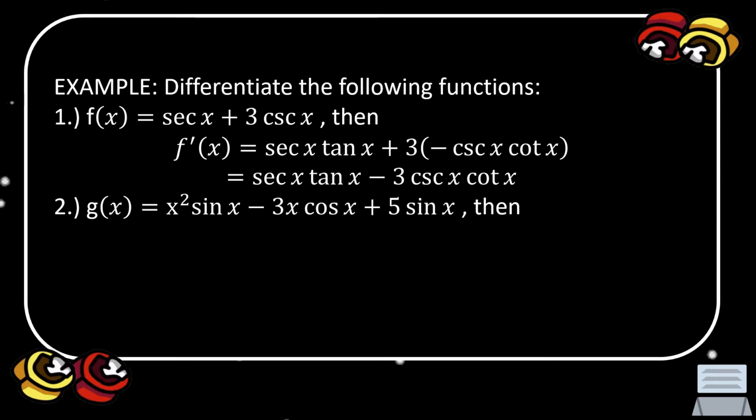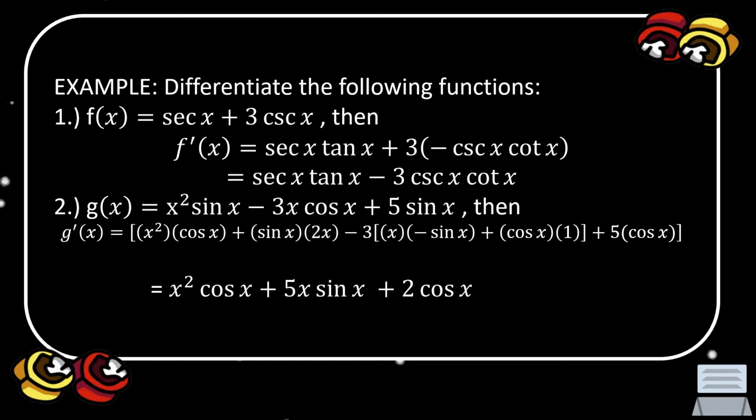Okay, so another example, g of x equals x squared times sine x minus 3x times cosine x plus 5 sine x. So meaning to say that for x squared times sine x, you have to identify what is the value of u and the value of v. Since that is multiplication, we are going to use the product rule, which is in lesson number 2. So the value of u is x squared and the value of v is sine x.